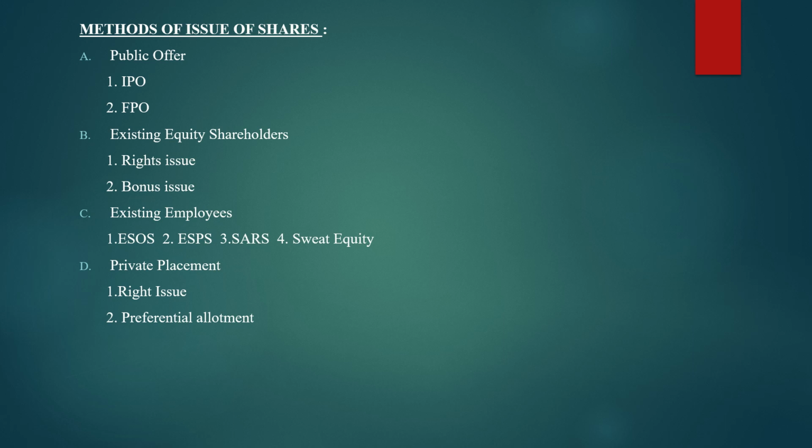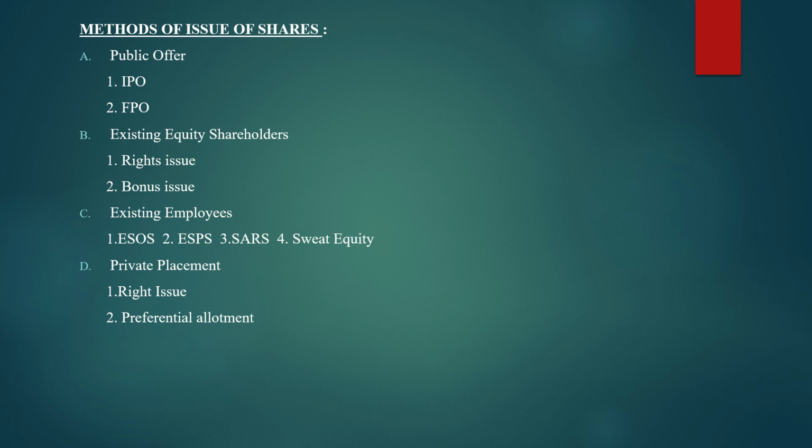And again, under these four methods, it is divided into sub methods, like the public offer is divided into IPO and FPO. So IPO stands for initial public offer and FPO stands for further public offer. Coming to the second one, existing equity shareholders, it again has two subtypes. First one is rights issue and second one is bonus issue.